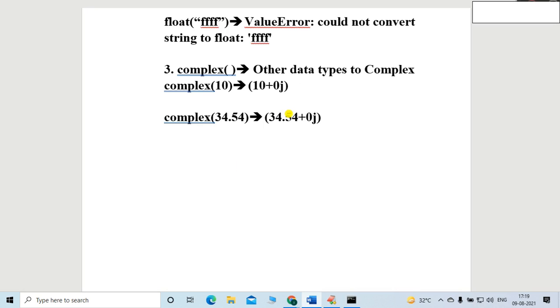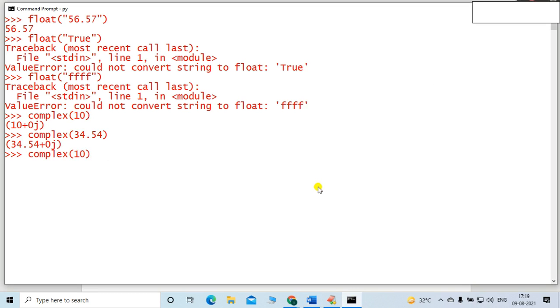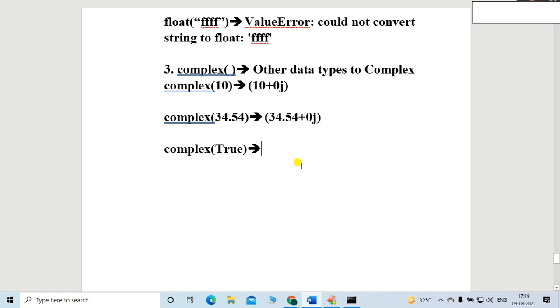So let me take another value. Complex. Let me take a Boolean value, True. Is it possible? Perfect, it is also possible. Let me cross check. Complex of True. It is a Boolean value. Is it possible or not? You can see 1 plus 0j. It is also possible, friends. I'm just executing these one after another. Those are the cases, as you can see.